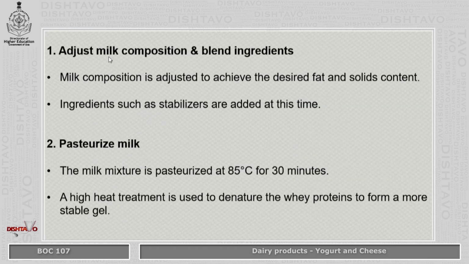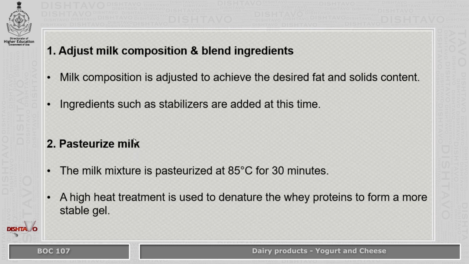Coming to the first one, that is adjust milk composition and blend ingredients. Milk composition is adjusted to achieve the desired fat and solid content. So the fat content is decreased and the solid content is increased, and this is achieved by centrifugation. Ingredients such as stabilizers are added in this first step.